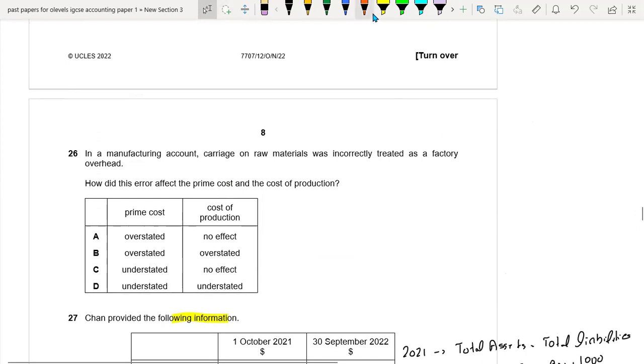So let's see the next part, question 26. In a manufacturing account, carriage on raw materials was incorrectly treated as a factory overhead. So carriage on raw materials would be part of the prime cost, but we recorded it as a factory overhead. So how did this error affect the prime cost and the cost of production? Okay, so your prime cost would be understated because you haven't recorded it. You should record it in the prime cost.